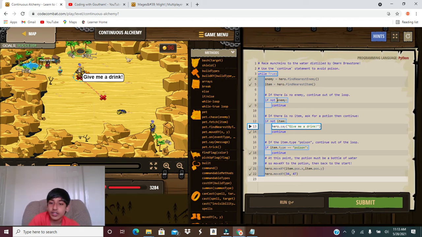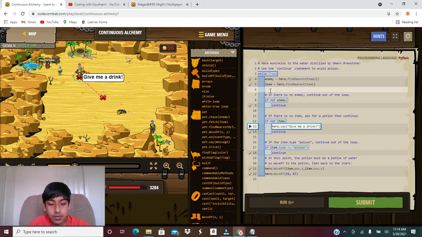So if not enemy, there's no enemy, then continue on to the next loop. If there's no item, the hero says give me a drink, then you go to the next loop. If there's an item and the item is poison, you continue out of the loop and out of the while loop, because if you are in the last loop in a while loop, it'll just get out of the loop. So it's kind of like a break statement, but instead of breaking out of the loop, the continue statement will go into another loop. You might not understand, so let me just give a brief example.